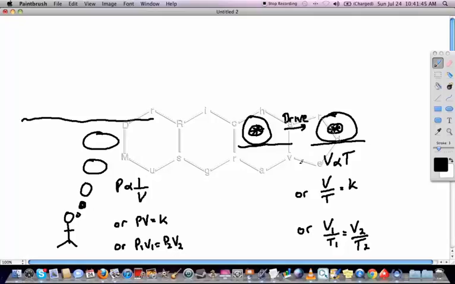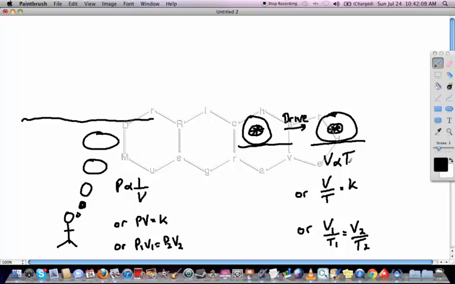We can also talk about Charles' law, and an example of this is, let's say you've got a tire on a car, and the car has been resting all night and then it's driven. What happens is that the tire will heat up, and as it heats up, the tire is going to expand. What we get from that is that volume is directly proportional to temperature. So as volume goes up, temperature goes up, and vice versa.